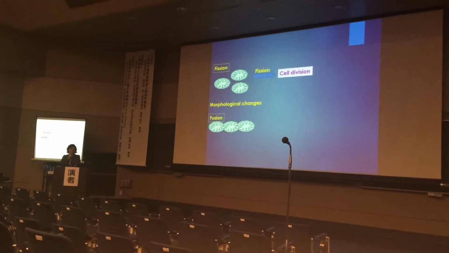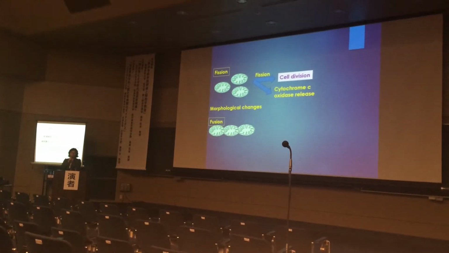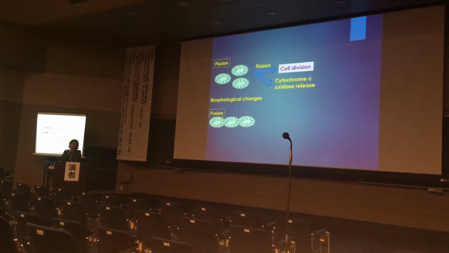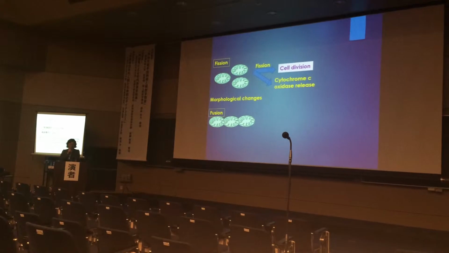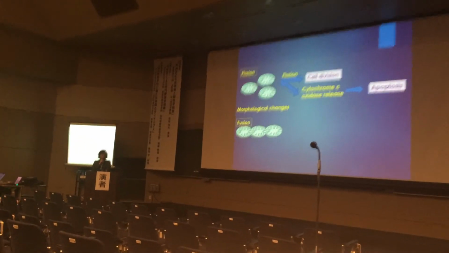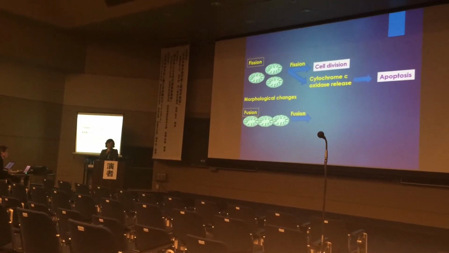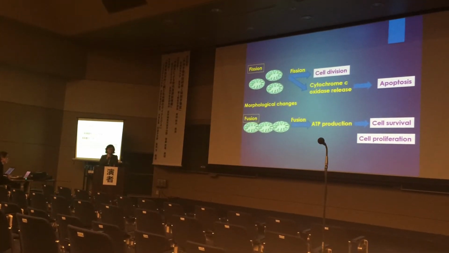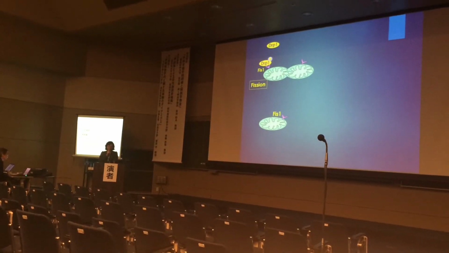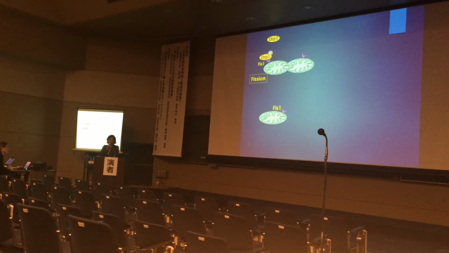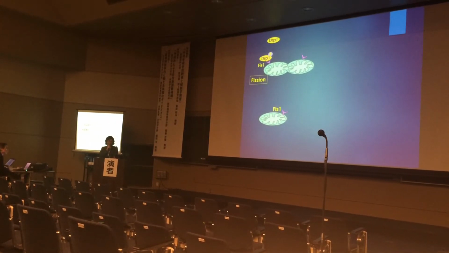During mitochondrial fission, cytochrome C oxidase is released, and it enhances the caspase cascade and induces apoptosis. Mitochondrial fusion induces ATP production, resulting in cell proliferation and cell survival. In mitochondrial fission, DRP1 is the major fission-related protein, which is located in the cytoplasm.